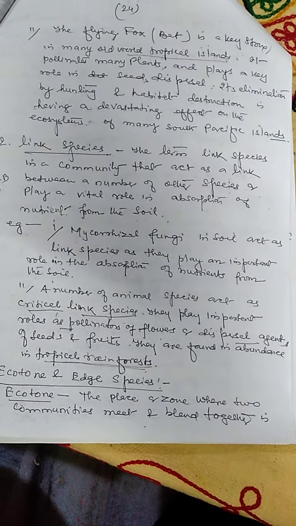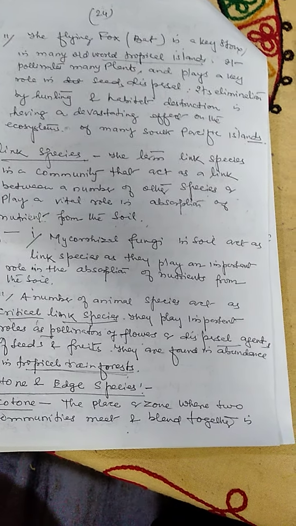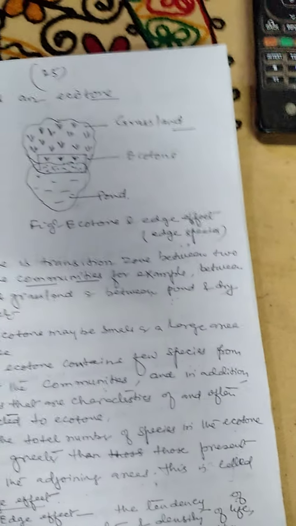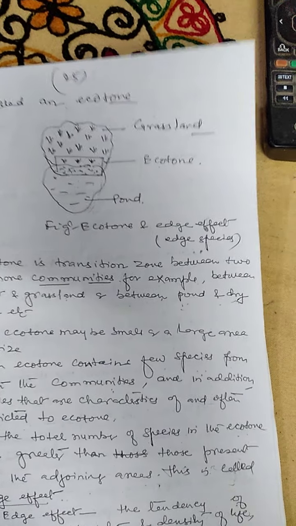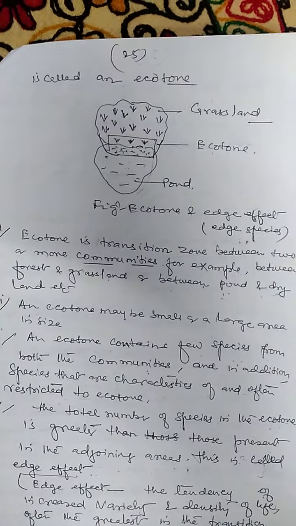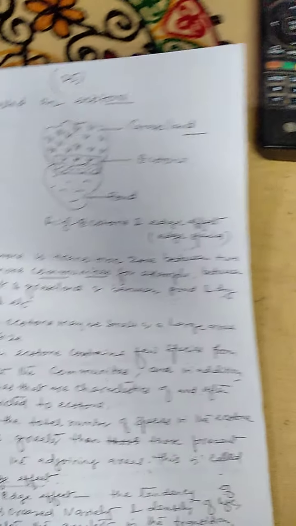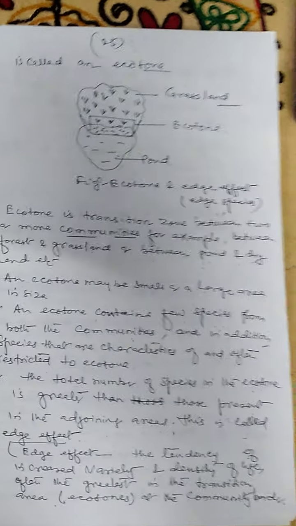The ecotone is the place or zone where two communities meet or blend together. Here is an example where the ecotone is present. Ecotone is an important point which is asked in many competitive examinations. So the ecotone is the transition zone between two or more communities, for example, between the forest and the grassland, or between the pond and the dry land.